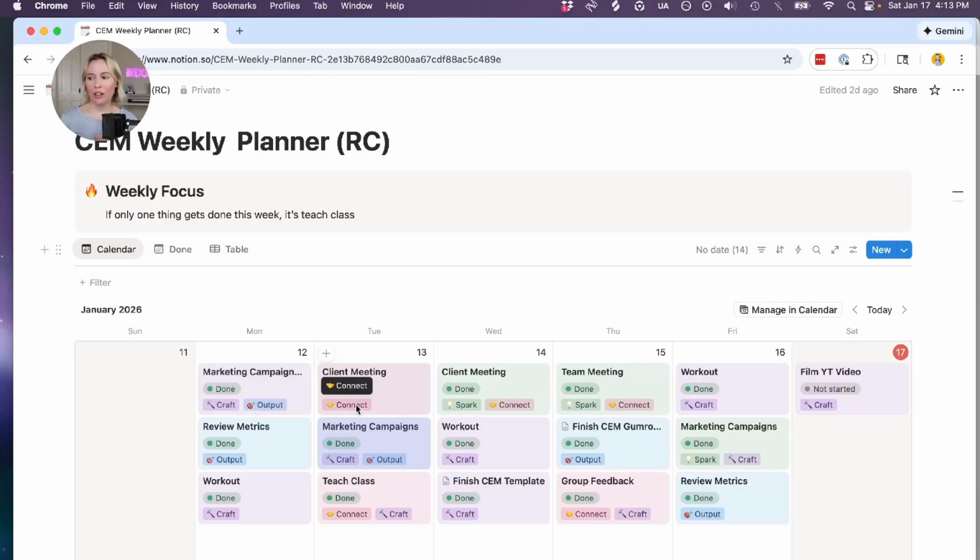Connect is when we are connecting with others through meetings, collaborations, email, networking. Spark is when we're brainstorming, when we have that initial spark of an idea, right? So those are the 4 states. So I've color coded them and I've mapped them to the different tasks so I can plan out my week.